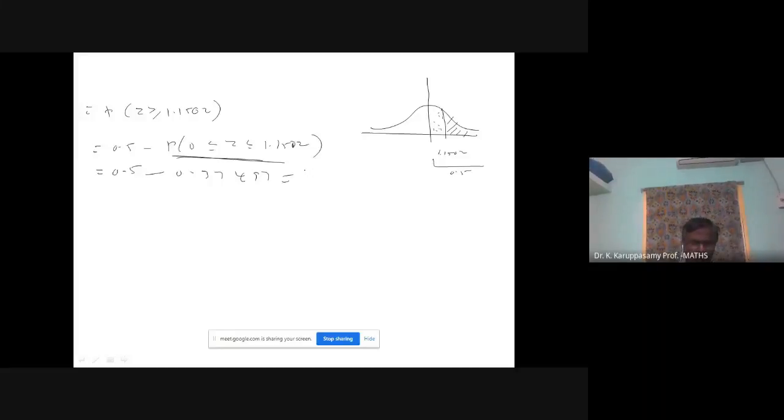If you subtract from 0.5, your probability will be 0.12503. Expected number of soldiers: N into probability. N into probability of X is greater than or equal to 72. N is 2000. The probability is 0.12503, so you multiply 0.12503 with the 2000. Approximately 250.